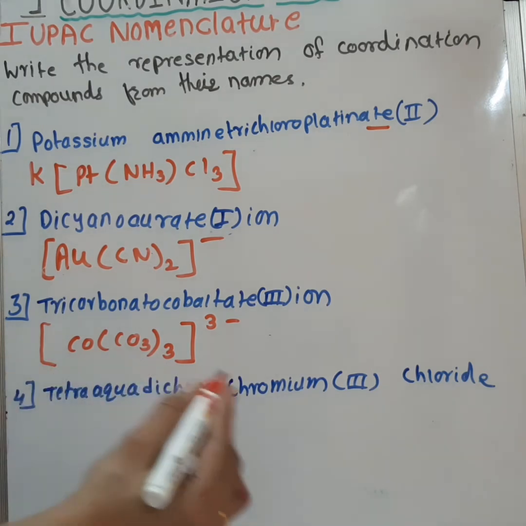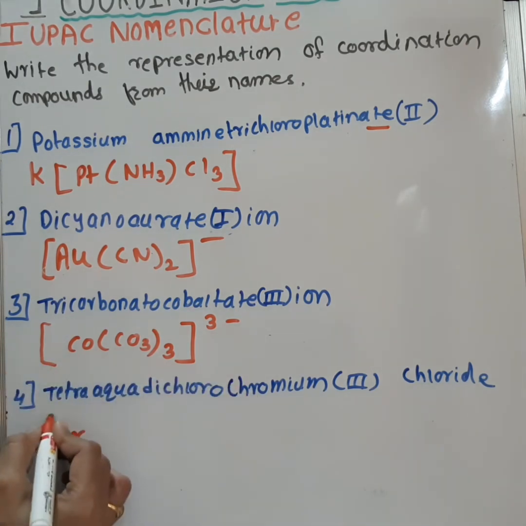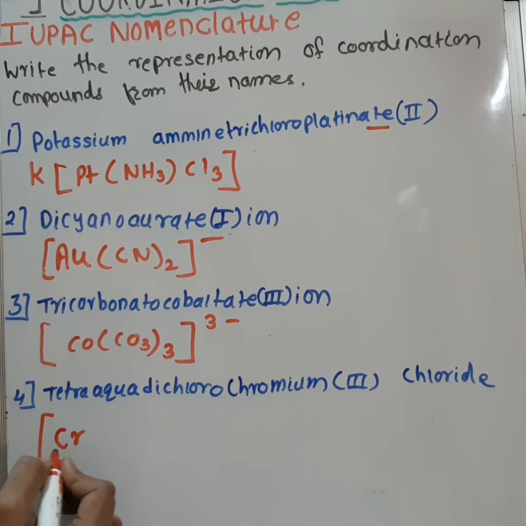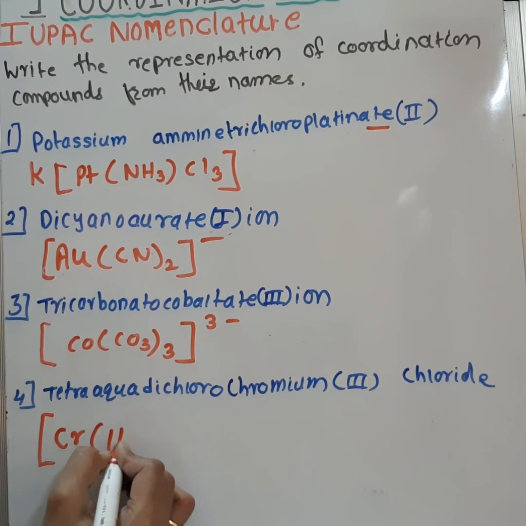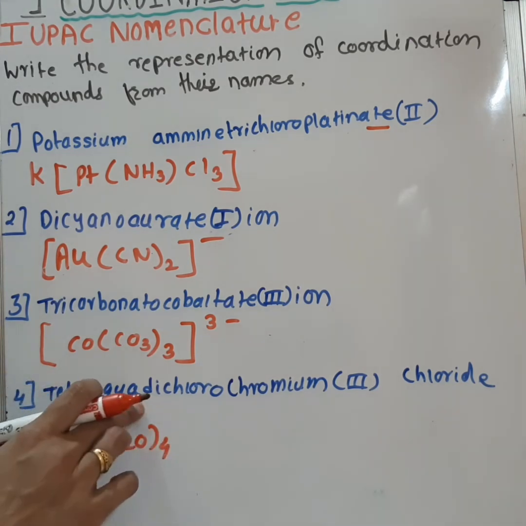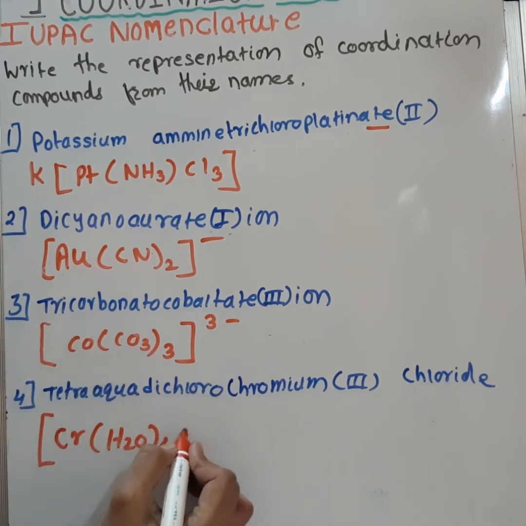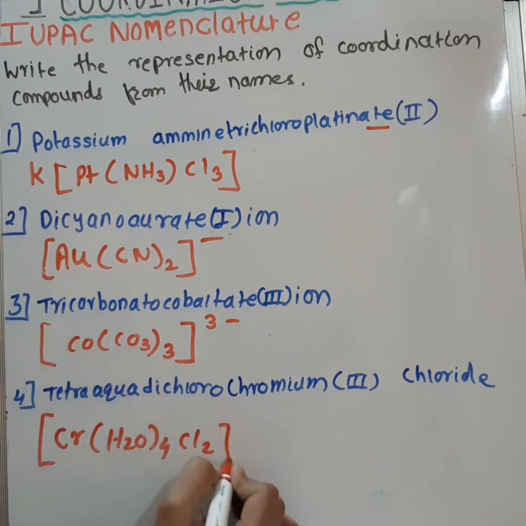Now chromium, that is Cr, start from square bracket, Cr, then we have 4 molecules of H2O here. So H2O, 4 molecules because name is tetra aqua, then dichloro, that means Cl2, bracket close, and then chloride. So these will be the representation of the compounds.